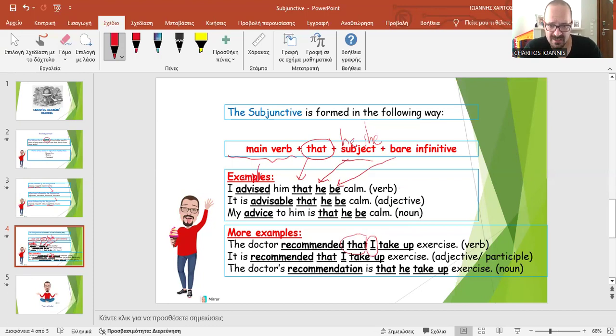So it is recommended that I take up, bare infinitive, exercise, right? Adjective and past participle. And the noun: the doctor's recommendation is that he take up exercise. Not he takes up, it's not present simple, it's a bare infinitive.